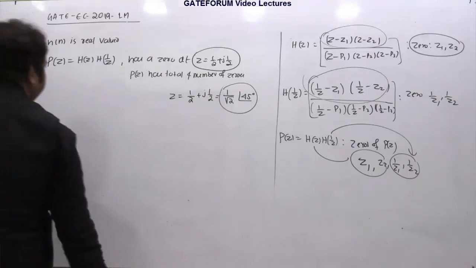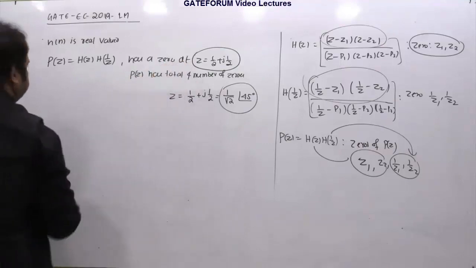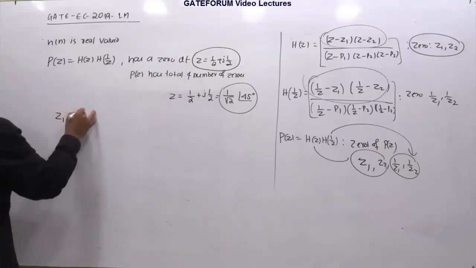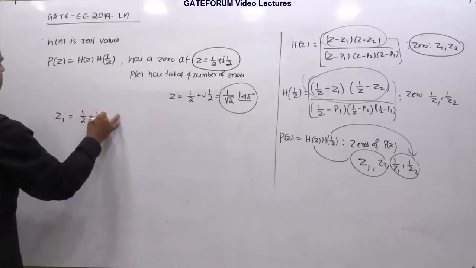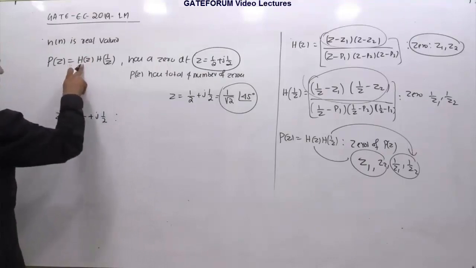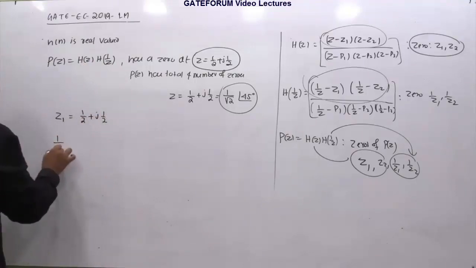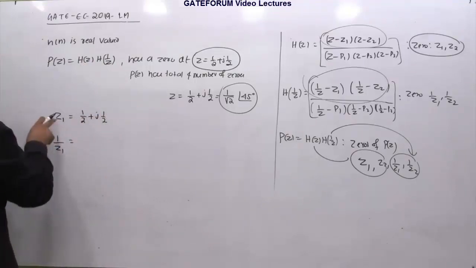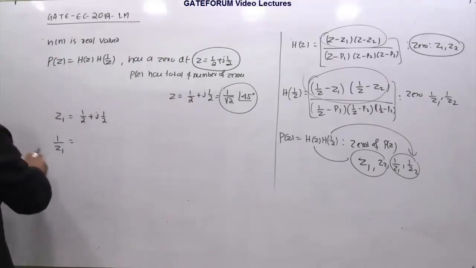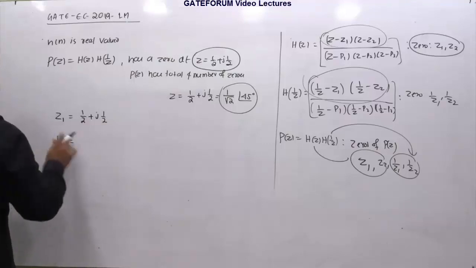Okay. Now the point is this. Let's say I am denoting this by z1. So z1 is nothing but half plus j half, right? So where am I getting this from? Whether from h of z or h of 1 by z, we don't know. If z1 exists, then it makes sense that 1 by z1 should also exist. Because if I assume that z1 belongs to h of z, then 1 by z1 should definitely be from h of 1 by z, or vice versa. If I assume this z1 is from here, then 1 by z1 will be from here. So that is based on the same concepts. So 1 by z1 should also exist.